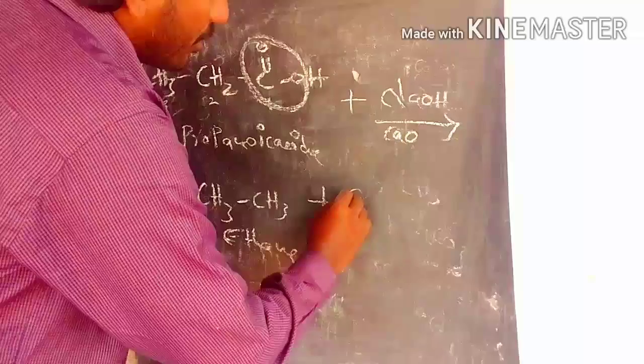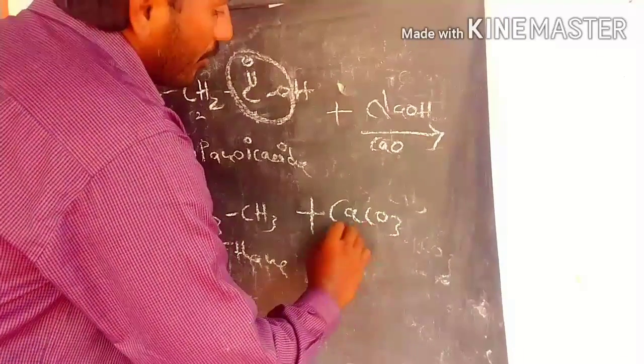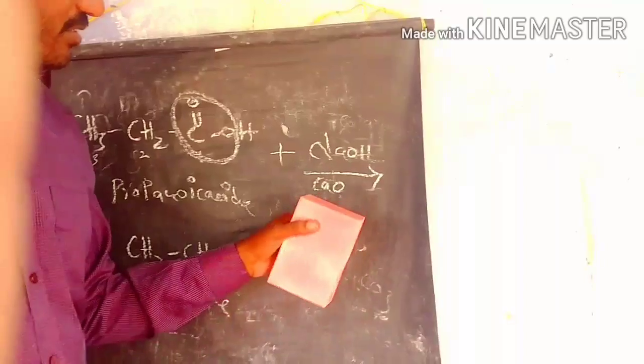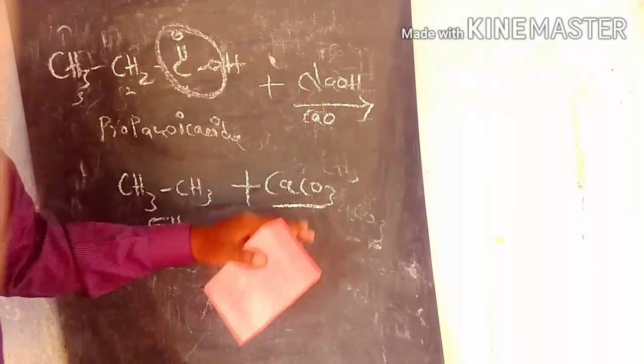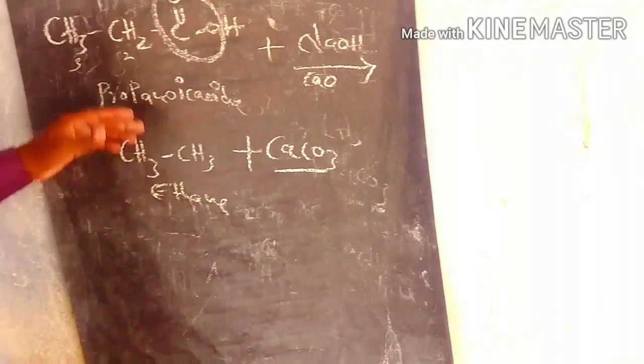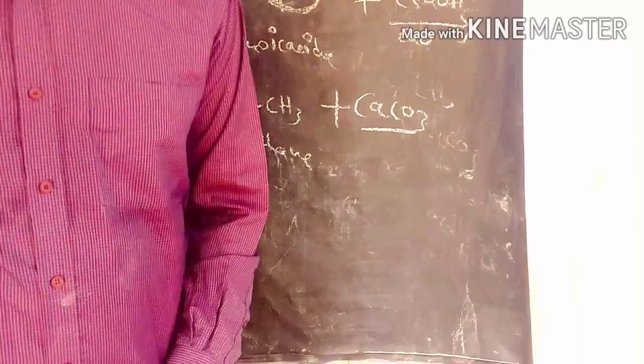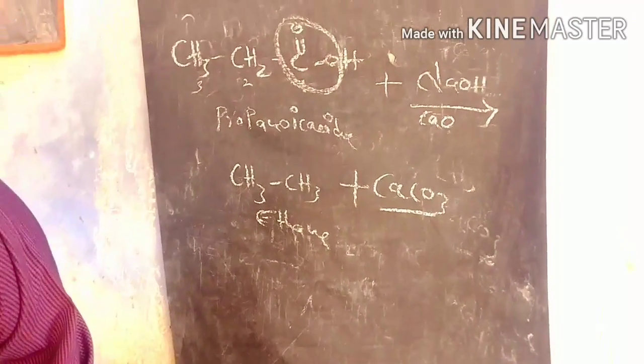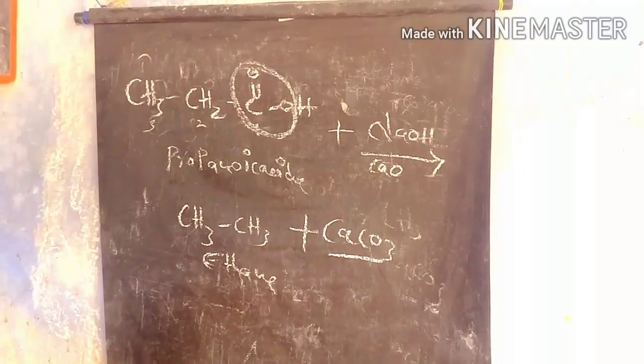The calcium oxide then forms calcium carbonate. This is the limestone, and the calcium oxide is the lime. So the lime is converting into the limestone. This is the decarboxylation reaction. So let's discuss a simple reaction like the Wurtz reaction.